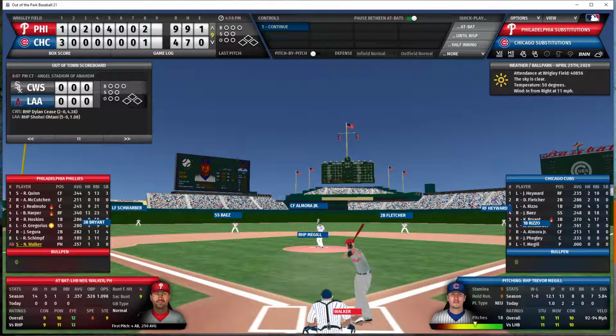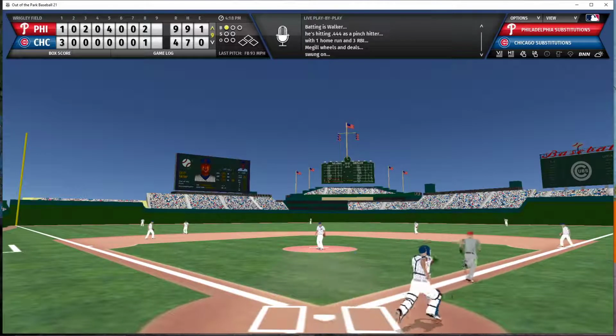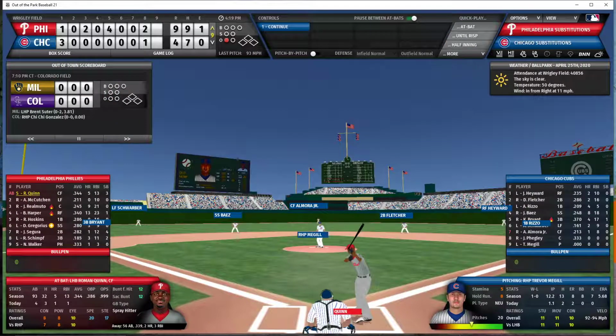The Phillies are going to send up lefty Neil Walker as a pinch hitter for the pitcher's spot. He will face Cub right-hander Trevor McGill, who's staying in for his 2nd inning of work. 1 ball count. McGill looks in. Here's the pitch. That'll be a ground ball to short. Baez has it, throws to first, and Walker grounds out. 6-3 for those of you keeping score at home.